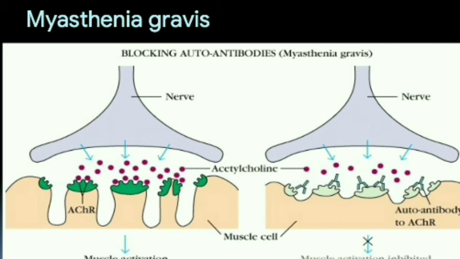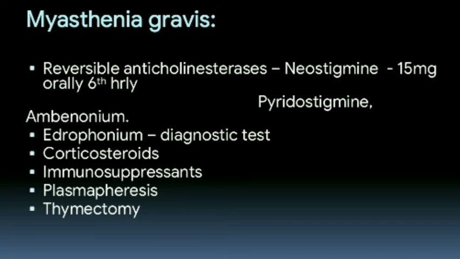So in this way, myasthenia gravis is caused, and the drugs used in myasthenia gravis are reversible anticholinesterases: neostigmine, and pyridostigmine and ambenonium. These congeners of neostigmine can also be used. Edrophonium is used as a diagnostic test, and other treatments are corticosteroids, immunosuppressants, plasmapheresis, and thymectomy.